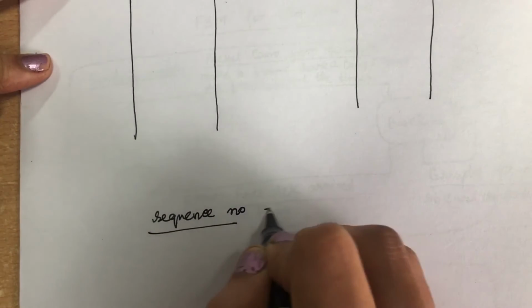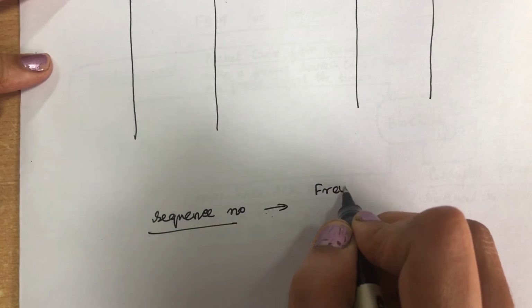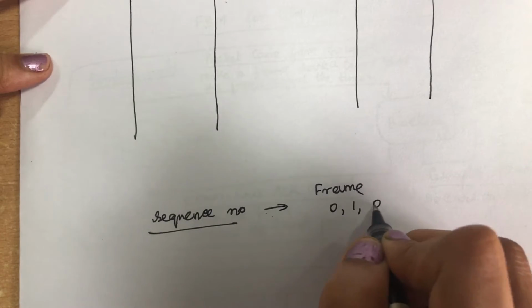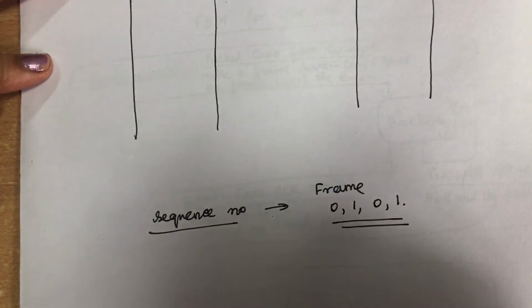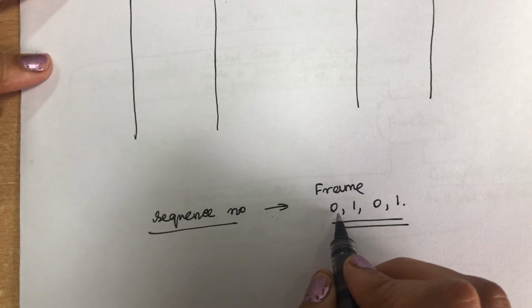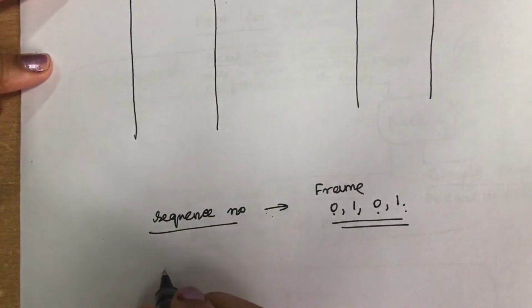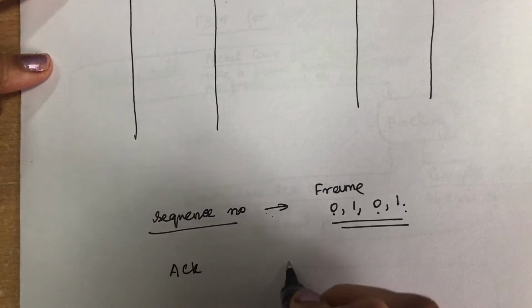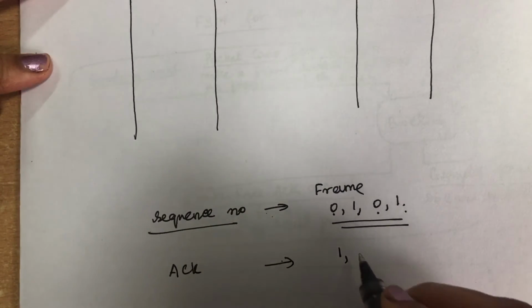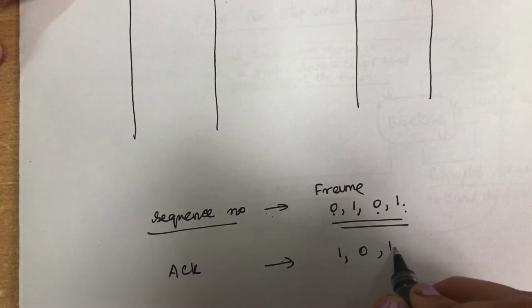We are going to assign sequence numbers for the frames starting from 0, 1, 0, 1. So we are going to assign it like this. All the sequence numbers will be assigned starting from 0, then the next number will be 1, and again it starts with 0, then 1, like this. And all your acknowledgements will start from 1, 0, and then 1, 0.